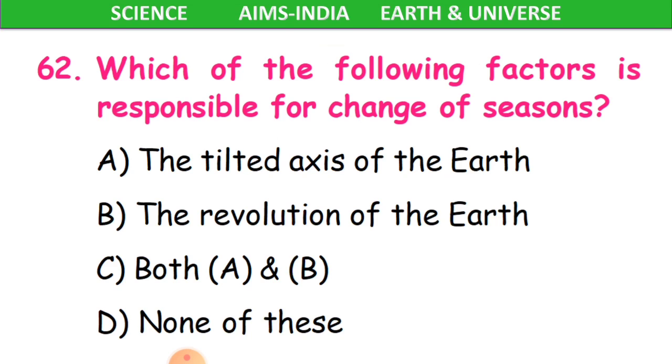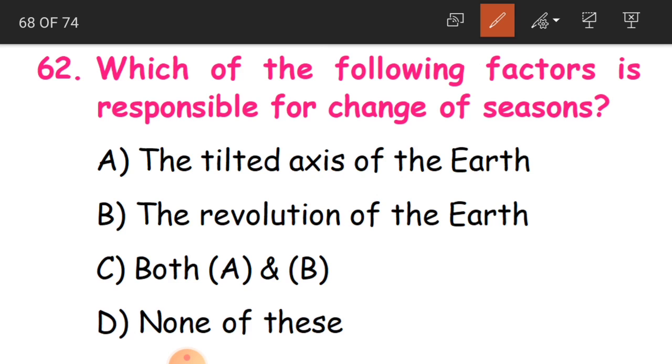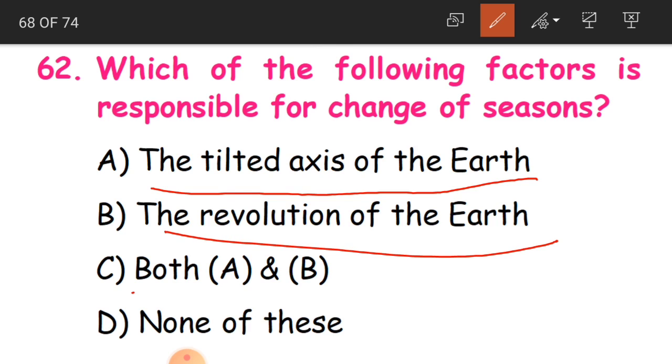Now 62nd question. Which of the following factors is responsible for change of seasons? So on Earth we have got change of seasons, children. Here you have got 4 statements. Which of the following factors is responsible for change of seasons? Is it the tilted axis of the Earth, or the revolution of the Earth, or both A and B, or none of these?